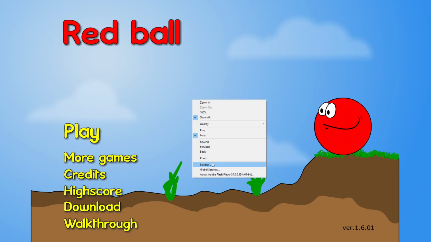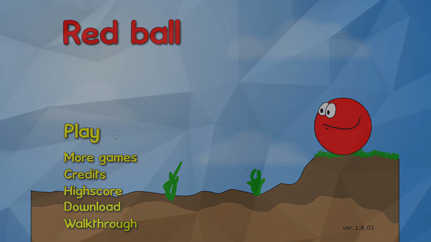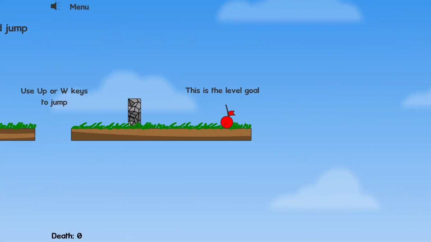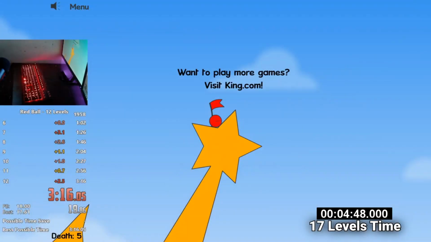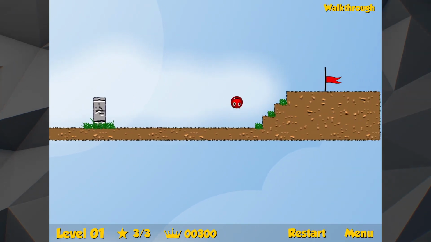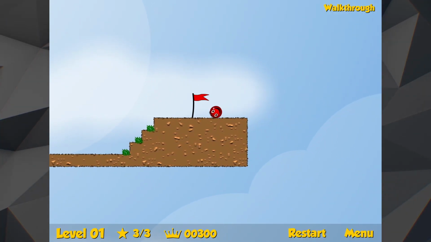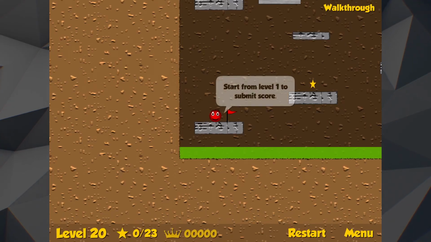However, it was discovered that by disabling Flash's ability to locally store save files, many of the games would act in very strange ways. In Red Ball 1, the game will exit to the main menu after the completion of level 1, something that normally only happens after completing the entire game. In Red Ball 2, the game will hang after completion of level 1, and all levels will be unlocked when returning to the main menu.